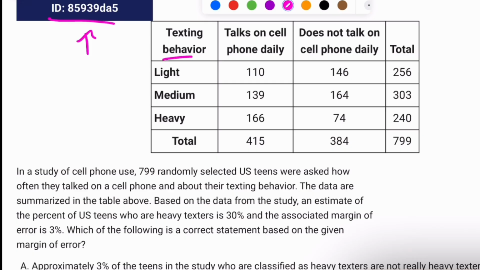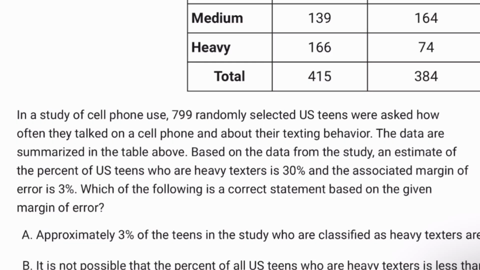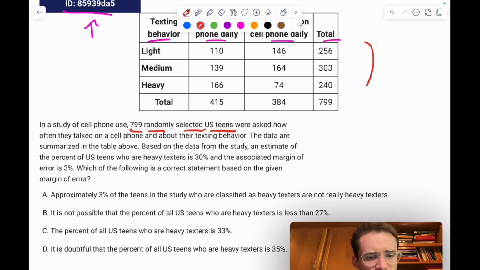It has texting behavior, talks on cell phone daily, does not talk on cell phone daily, and then the total people in each row. So the texting behavior: light, medium, and heavy, and then total. In a study of cell phone use, 799 randomly selected US teens were asked how often they talked on a cell phone and about their texting behavior. The data are summarized in the table above, so this table here.